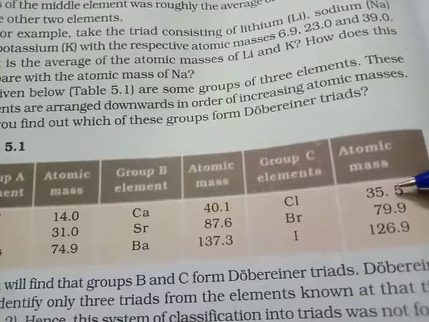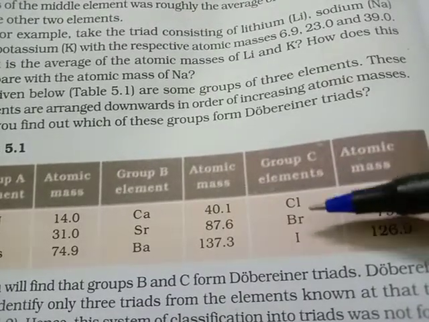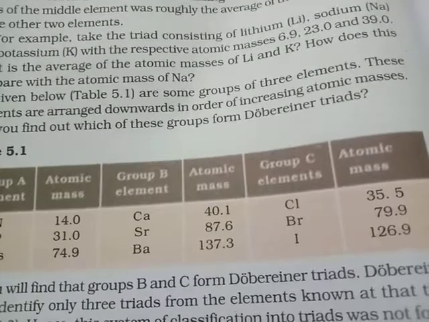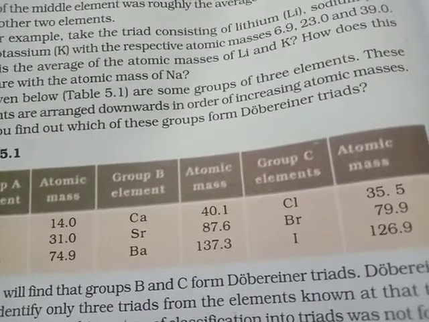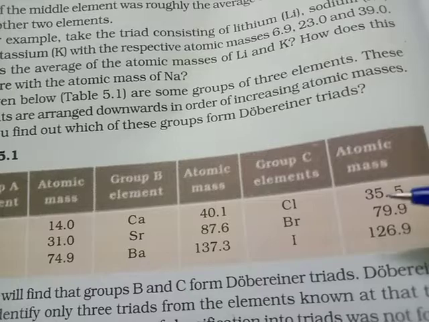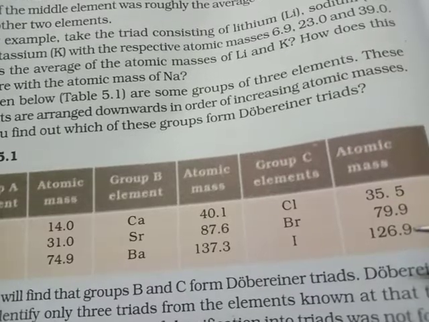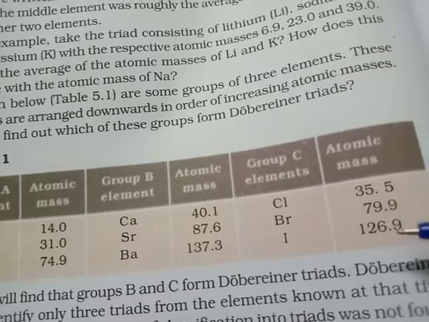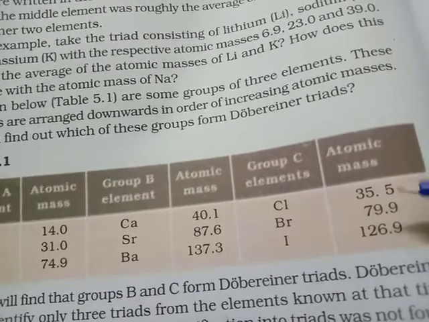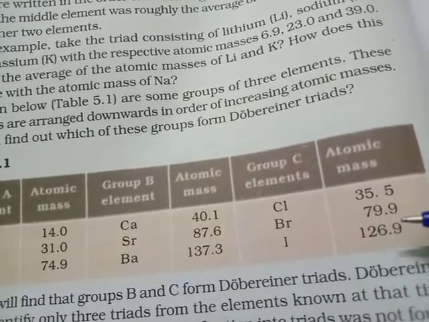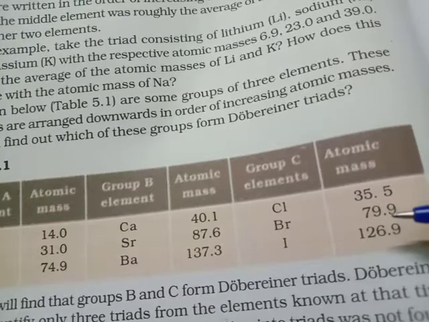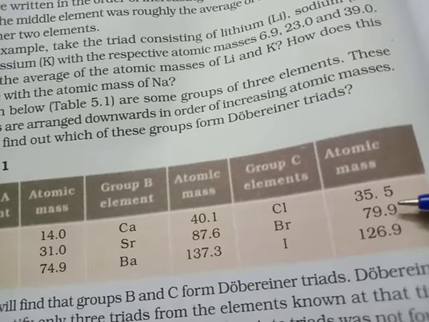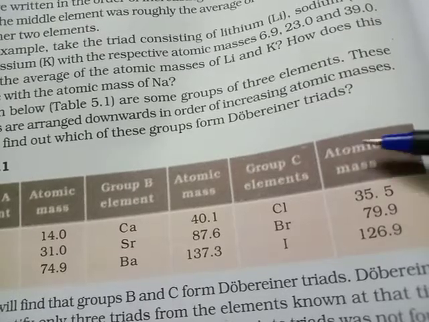Similarly, in the group C elements, chlorine, bromine, iodine, the sum of 35.5 and 126.9 is approximately 162.4, and the average of these 2 numbers will be roughly about 81.2. This value, 79.9, is very near to 80 or 81. Therefore this will also form a